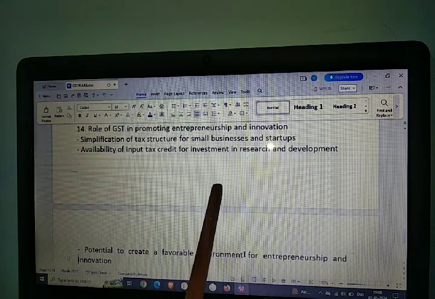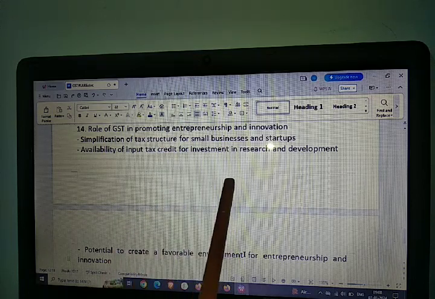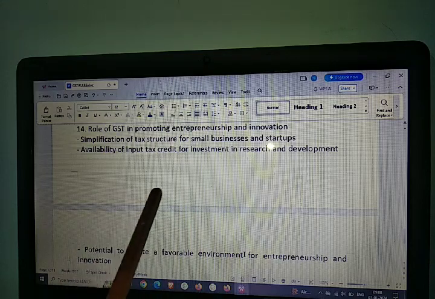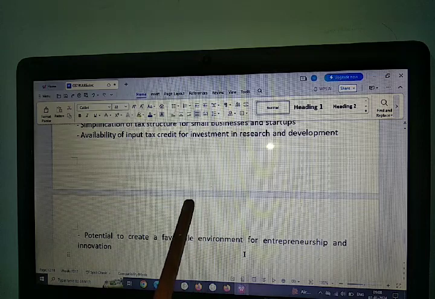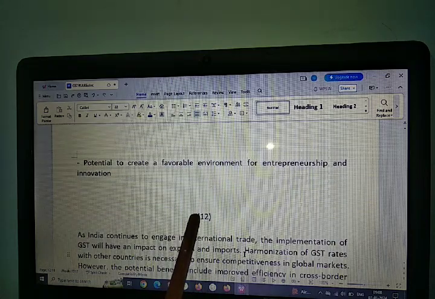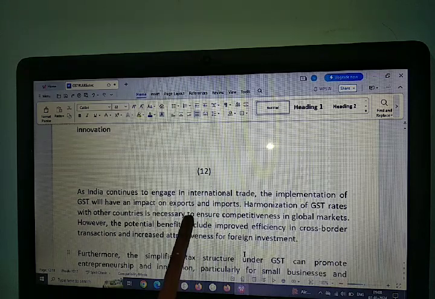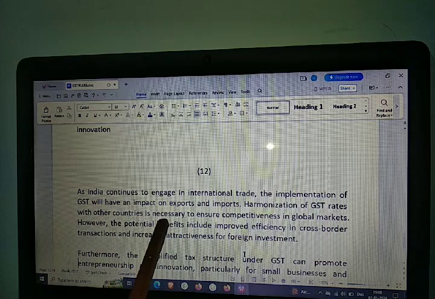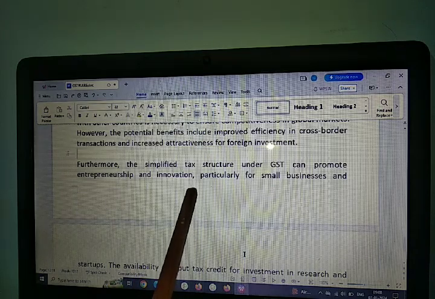GST promoting entrepreneurship and innovation. Under the GST system, the tax structure brings simplification for small business startups, and input tax credit for investment in research and development, with potential to create a favorable environment for entrepreneurship. As India continues in international trade, the implementation of GST will have an impact on exports and imports.